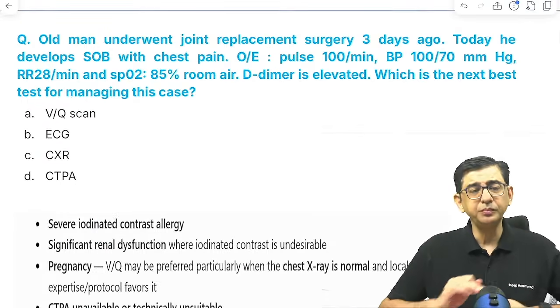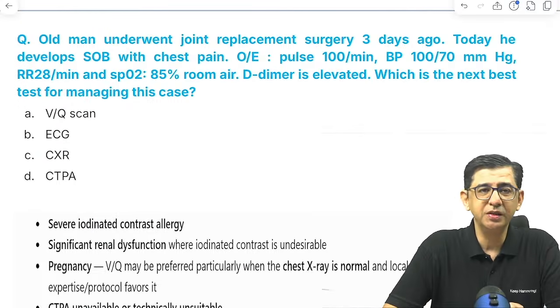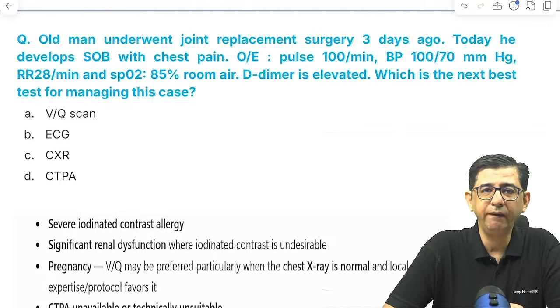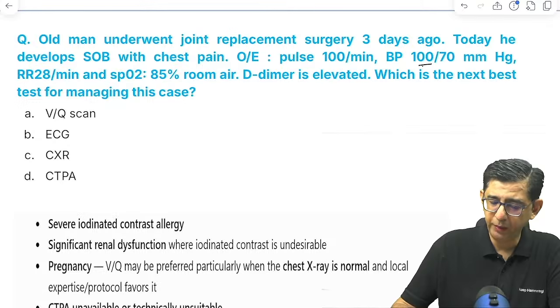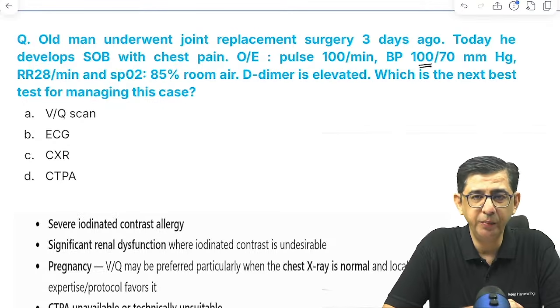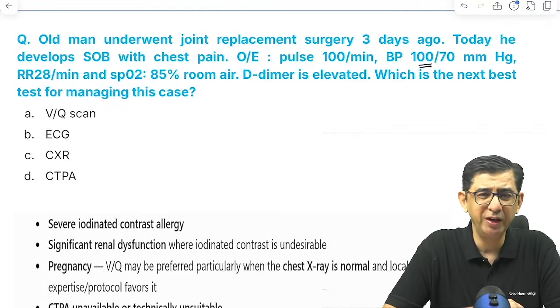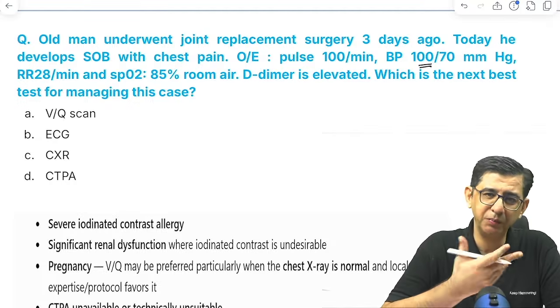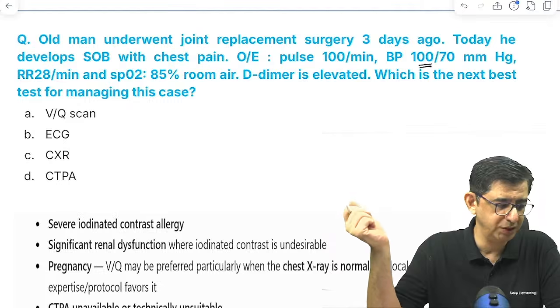Okay. The next one is regarding joint replacement surgery. The patient developed shortness of breath and the blood pressure is holding at the moment. I will be discussing the updates in the app session with respect to pulmonary embolism. I mentioned those updates in the YouTube session. The rules are still the same. If BP is crashing, you need to do thrombolysis in a patient.